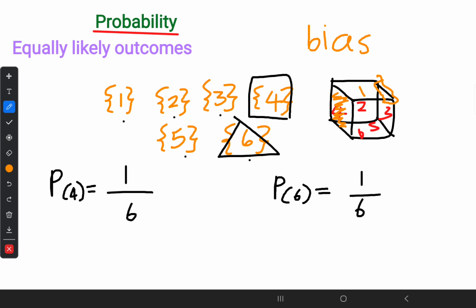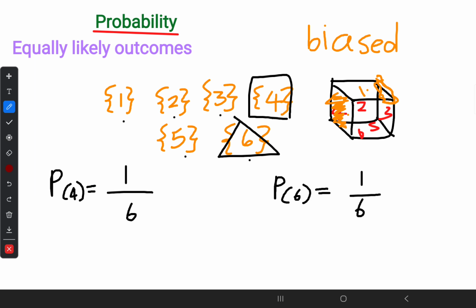So bias. In the previous case, all surfaces are smooth, an unbiased die. That means there is no bias. Bias means some kind of alteration or uncertainty, something like that. This is a biased die. In this case, this edge is broken and this surface is a little bit rugged. So we can't expect equally likely outcomes here. There is a partiality towards this 1 and this 4. So here we can't expect those kinds of outcomes.